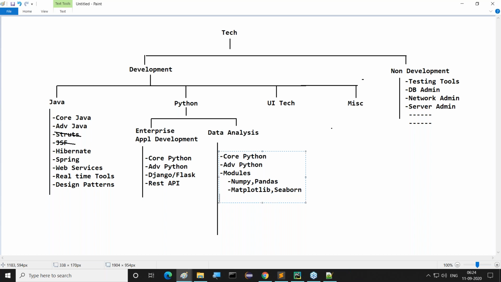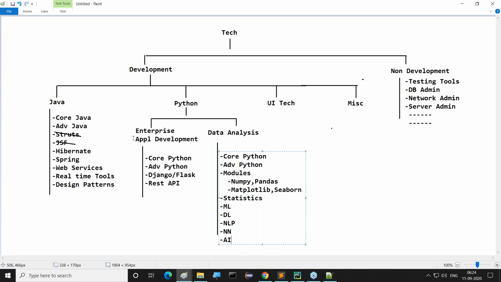Then after this, we'll start with statistics. Then machine learning, then deep learning, then natural language processing, then neural networks, then artificial intelligence.